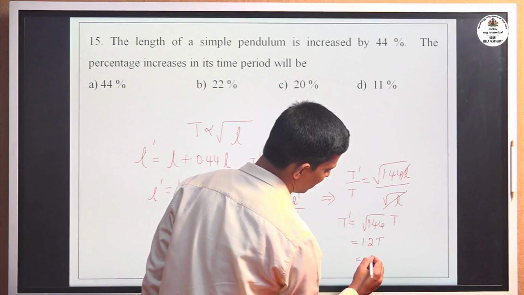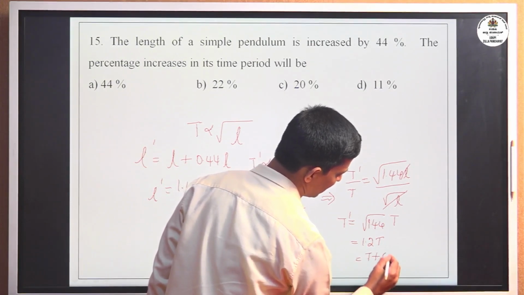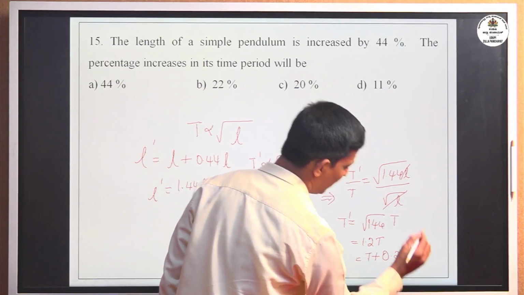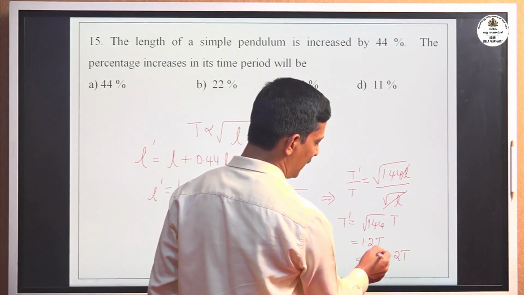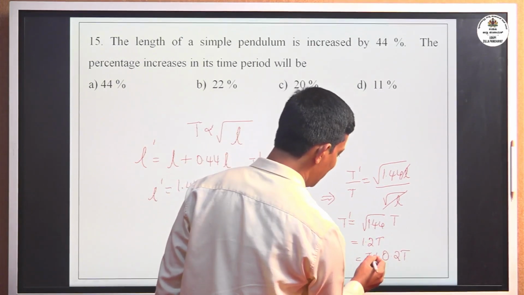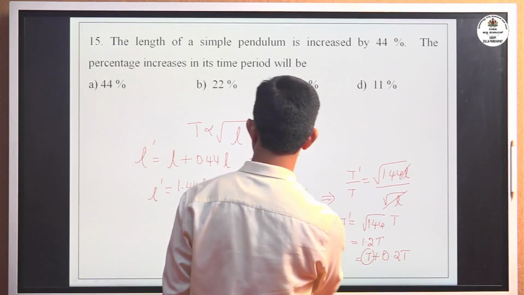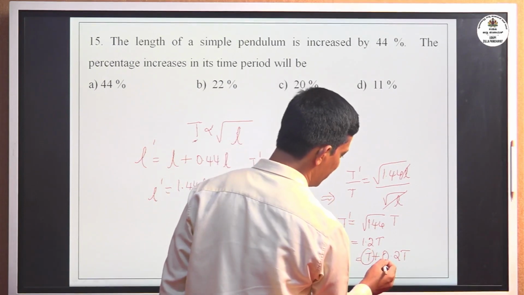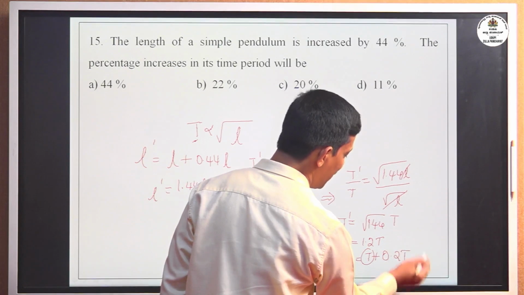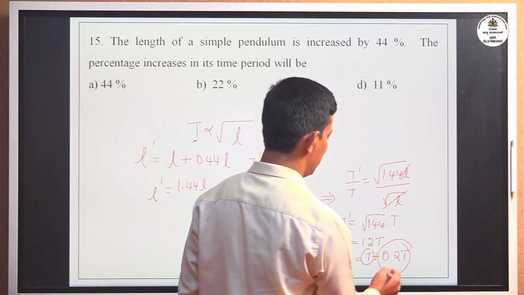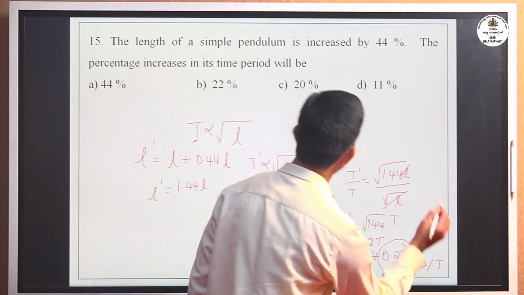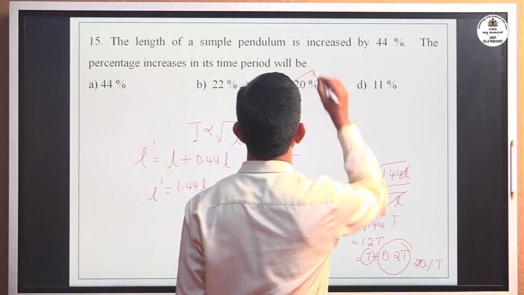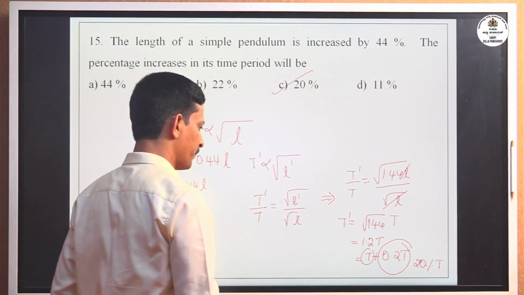Now 1.2T, you can write as 1T plus 0.2T. T is the initial time period, but the increase is 0.2T. Or in terms of percentage, this one is 20% of T. Correct option is 20%. Understood now?